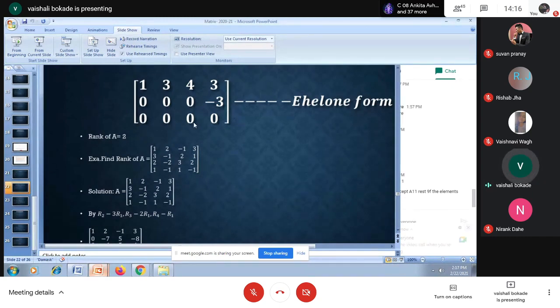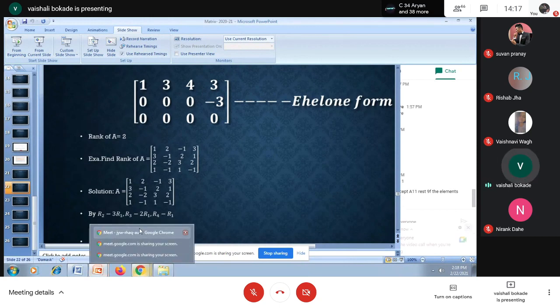I'm calling this echelon form because, see here, for converting the element at 2 place to be 1, I have to use R2 or R3. But I can't use R2, because I'm not having anything after using R2, I still can't make this element at 2 place to be 1.